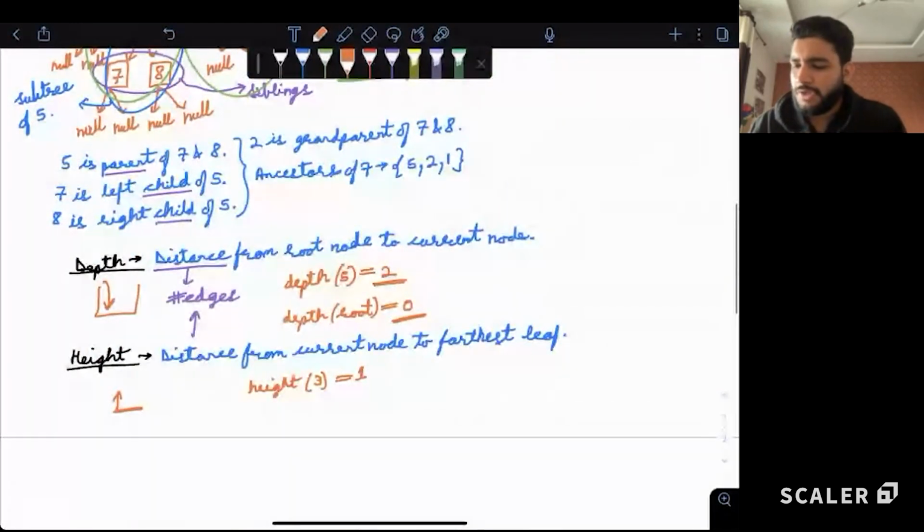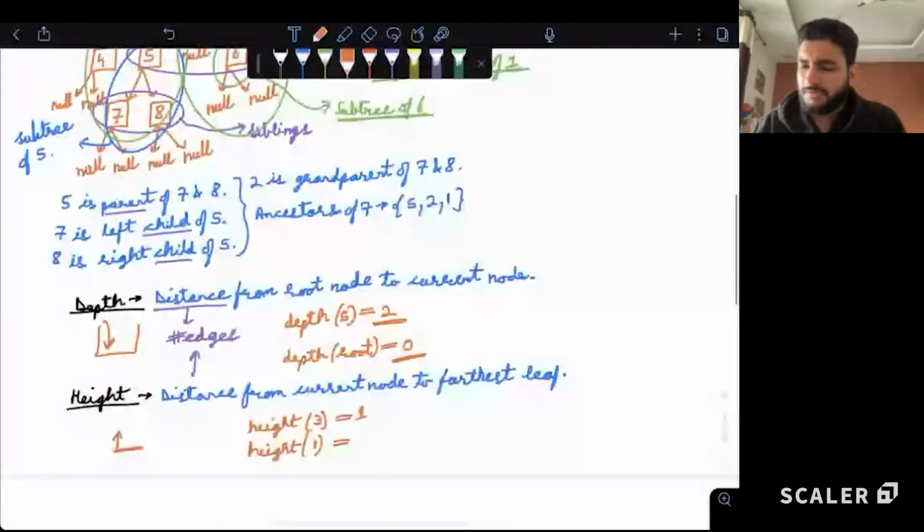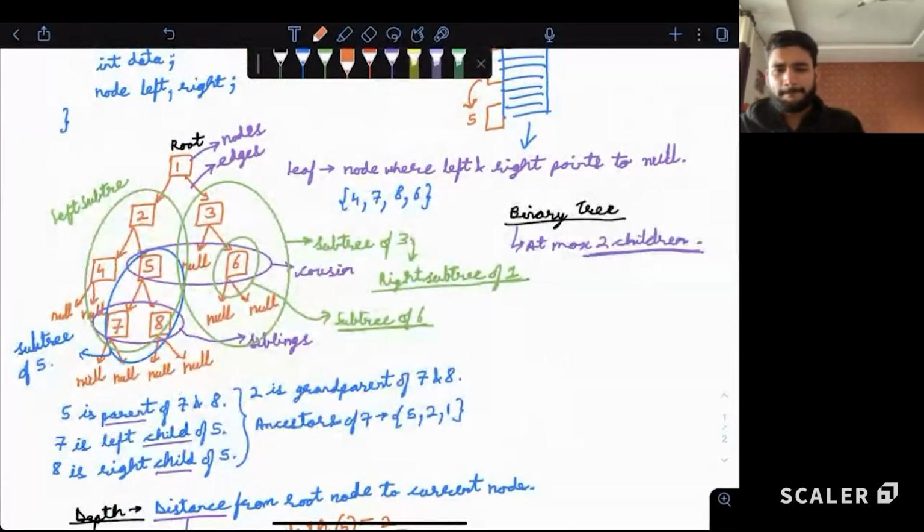Now if I talk about what is the height of the root node, or let's say 1 in this case. What is the height of 1, guys? The distance between the current node and the farthest leaf. Yes, 3 is the answer. Very good. 3 is the answer because the farthest leaves will be 7 and 8.